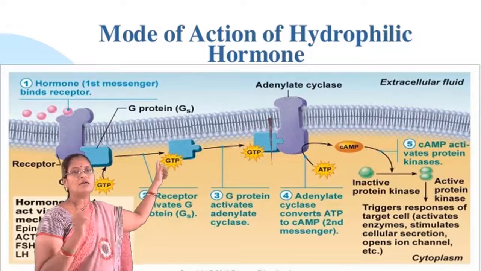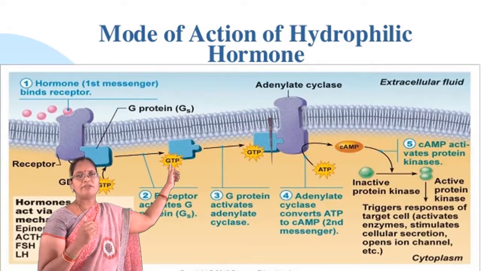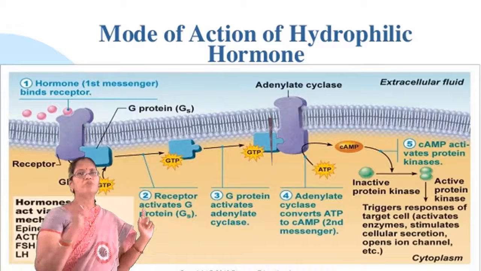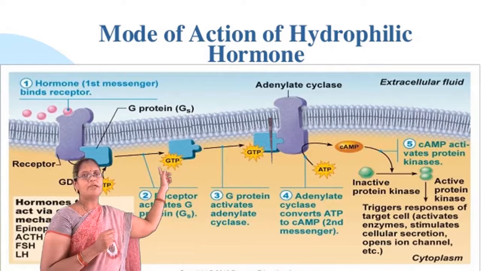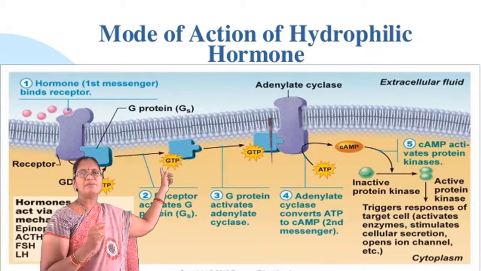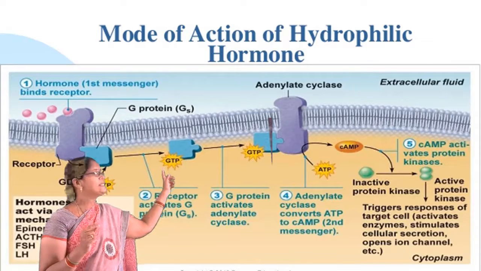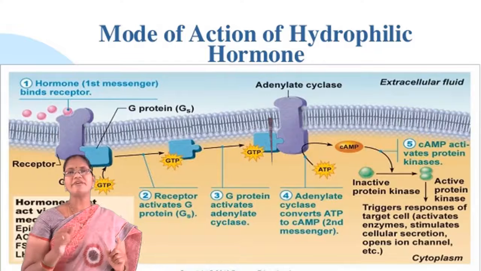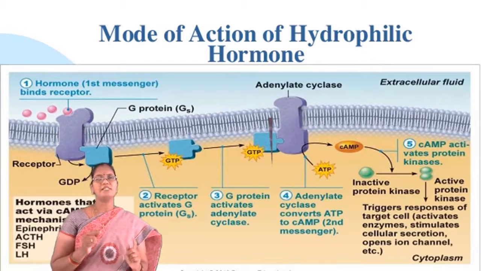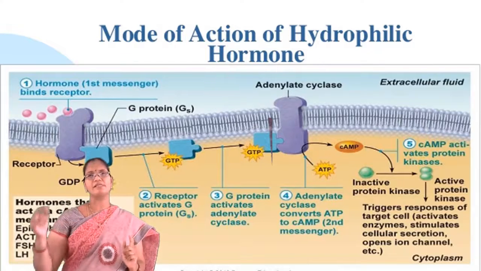So first coming to the mechanism. The hormone will come and bind to the receptor. Here the receptor is the G protein coupled receptor. This is also called a seven transmembrane receptor, which means the protein spans the membrane 7 times.